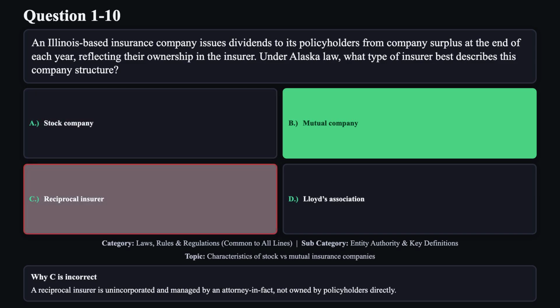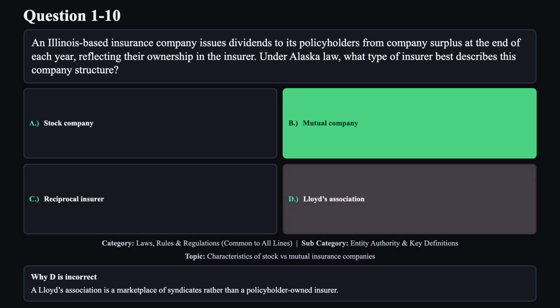Reason C is not correct. A reciprocal insurer is unincorporated and managed by an attorney-in-fact, not owned by policyholders directly. Reason D is not correct. A Lloyd's Association is a marketplace of syndicates rather than a policyholder-owned insurer.